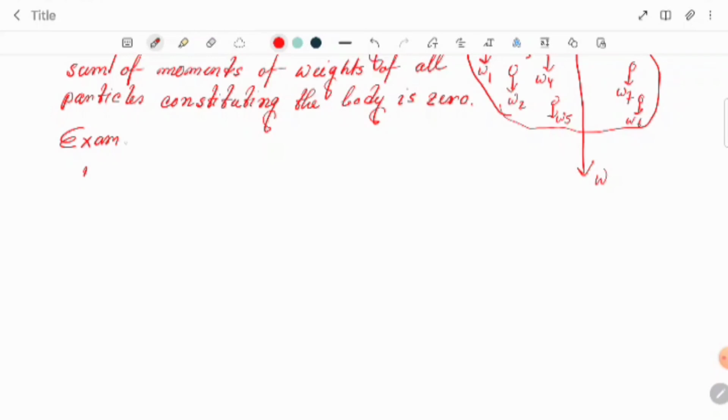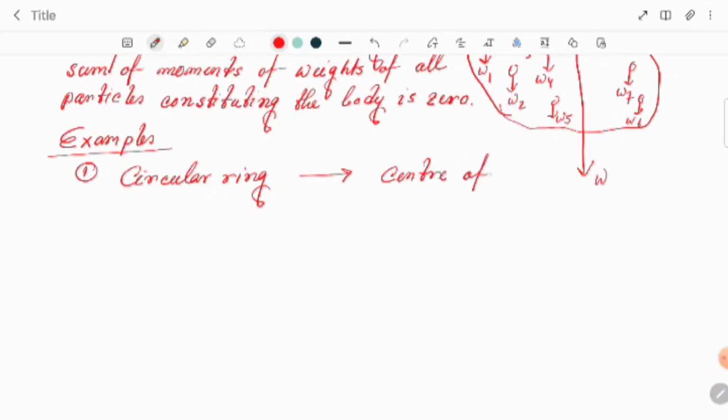Number one, suppose we say a circular ring. What about the center of gravity? The center of the ring.